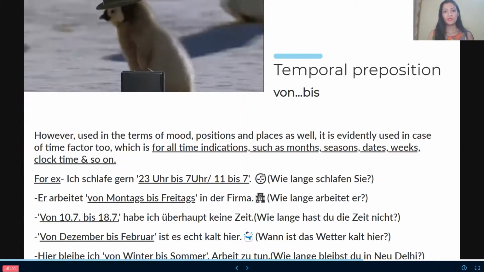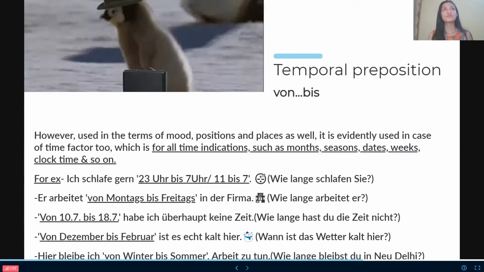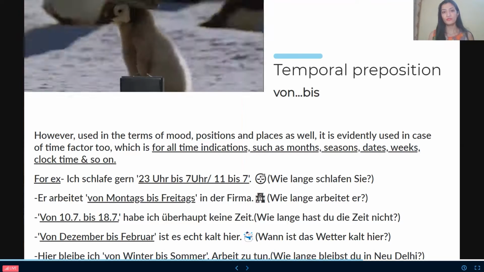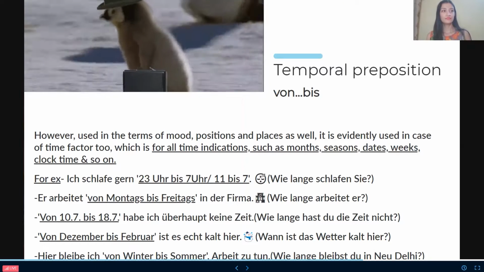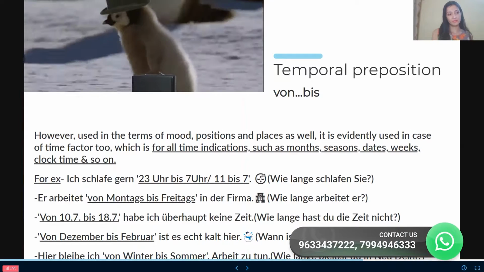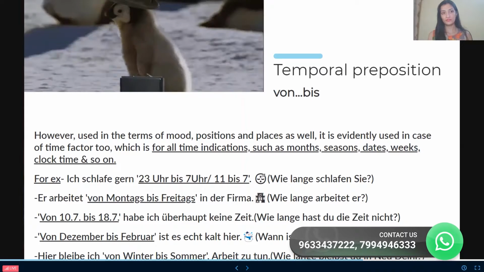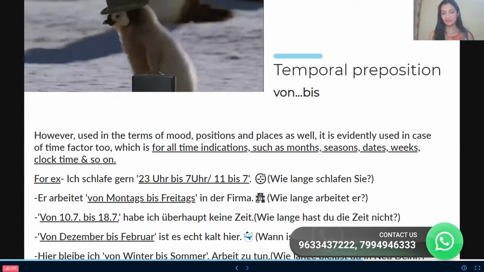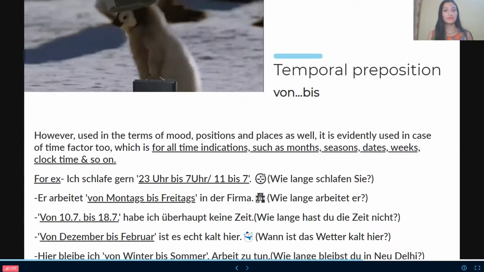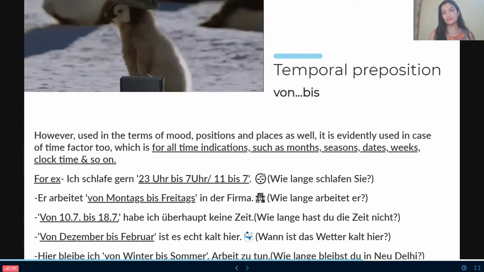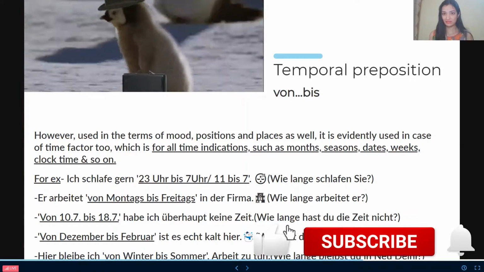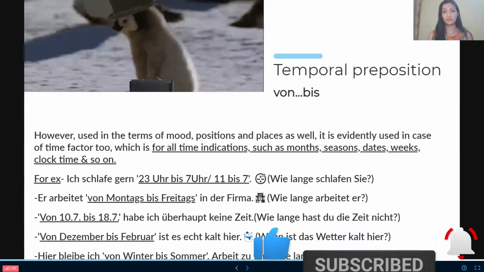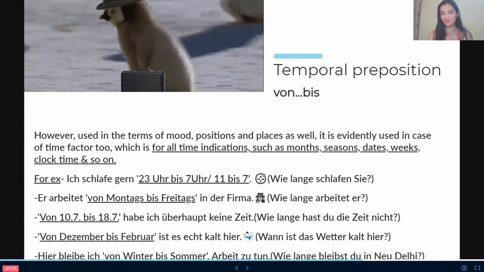It is used in positions like from happy to sad or from sad to happy, like the cat is moving from the table to the bed. Or we can say places, like from New Delhi to Chandigarh, from New Delhi to Kerala, anything like that. And by the way, Chandigarh is my favorite place to go in India.